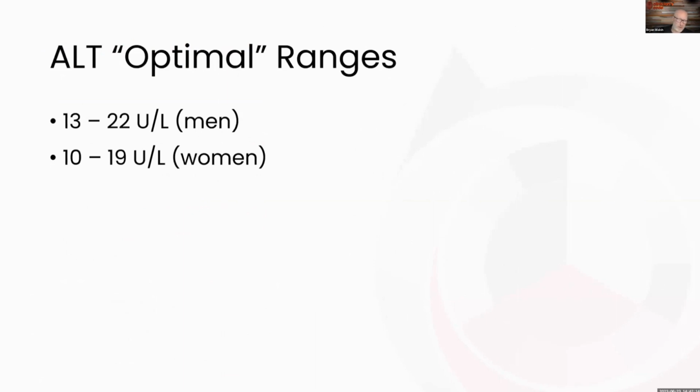Here are a couple of optimal ranges that I have found in the literature, and I'll just give you a little tip. If ALT is ever a little higher than AST, in most cases that's all you really need. That is a big tip-off. ALT a little bit higher than AST and above this. So you can have a woman with an ALT of 25, and if her AST is 20, I would suspect fatty liver until proven otherwise.